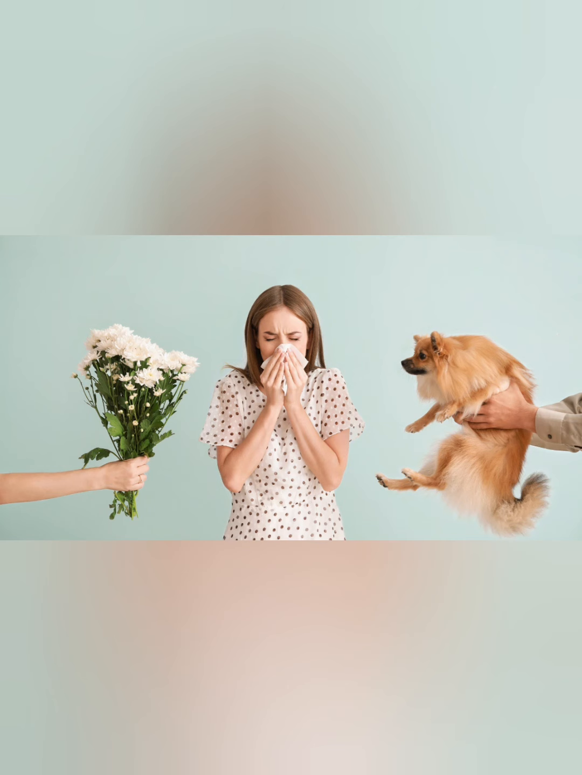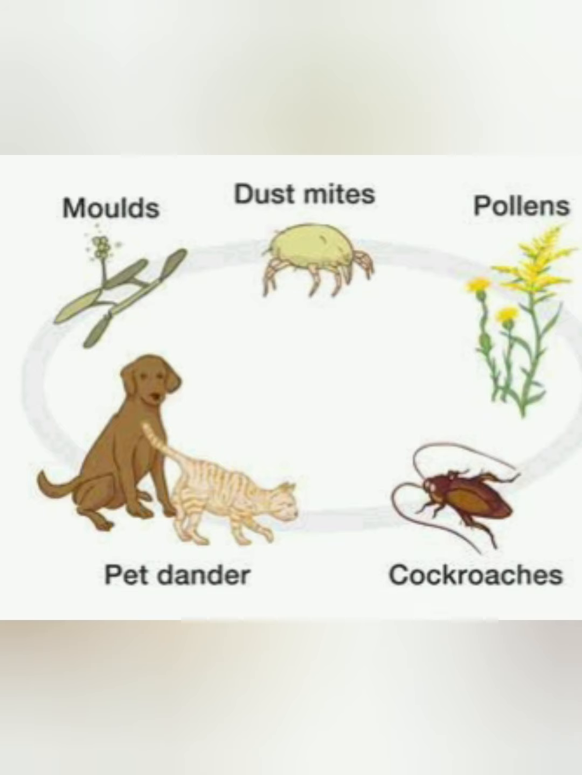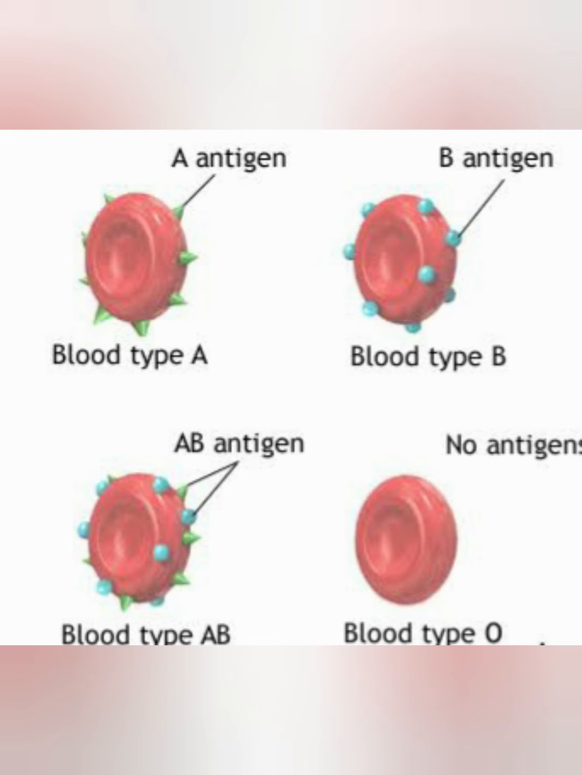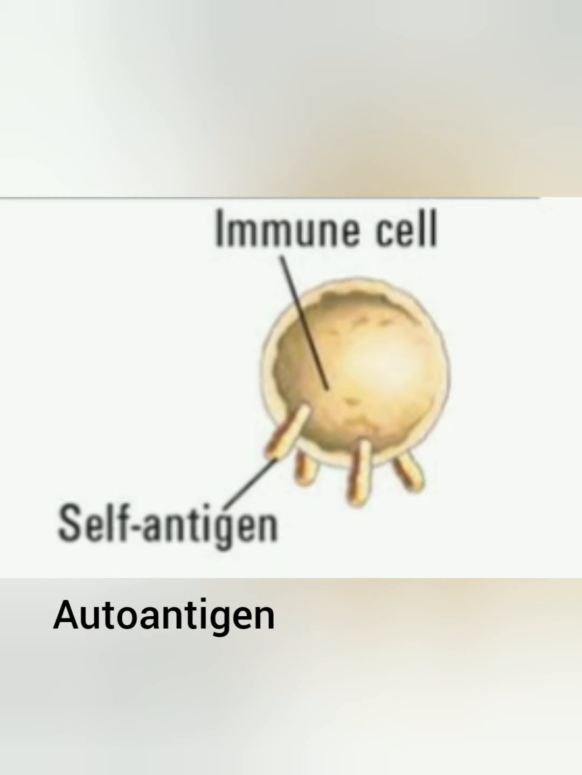Other than microbes, there are non-microbial substances that can be antigens. Antigens can be from animal, plant, or human sources. Example: pollen, egg white, serum, blood cells, and tissues. As these antigens come from various sources, they are termed as heteroantigens. Hetero here means different. The other type of antigen is autoantigen or self-antigen.